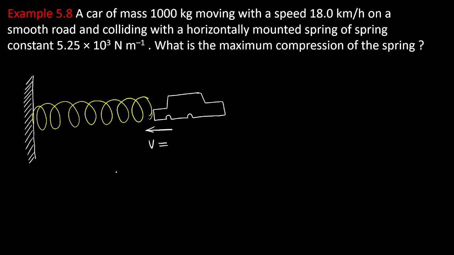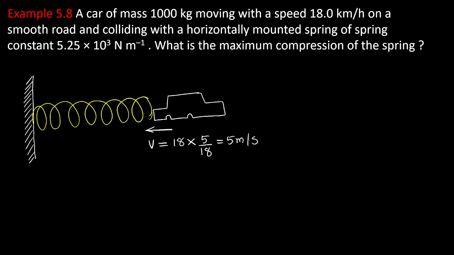You know that kilometer per hour can be converted to meter per second. How will you convert it? Multiply by 5 by 18. So 18 into 5 by 18. Don't forget, kilometer per hour should be converted to meter per second. The velocity of the car is 5 meter per second.